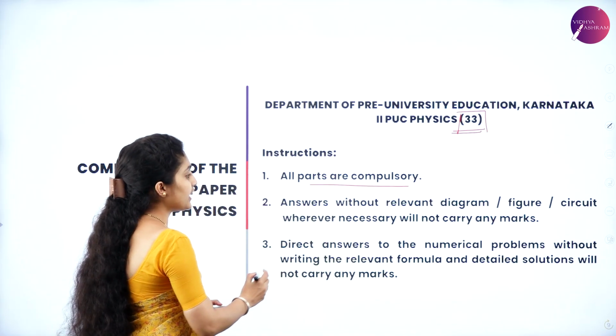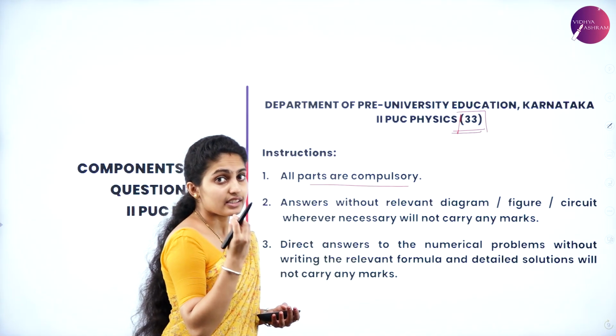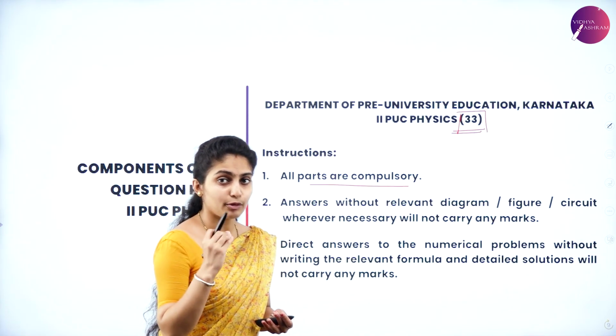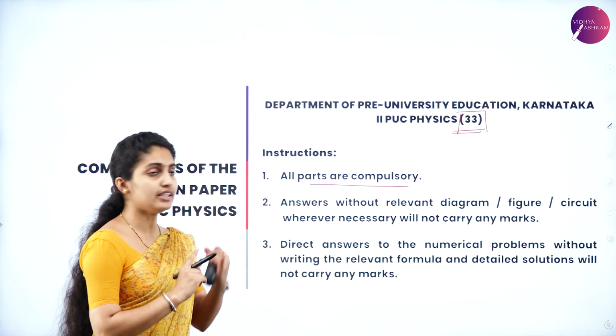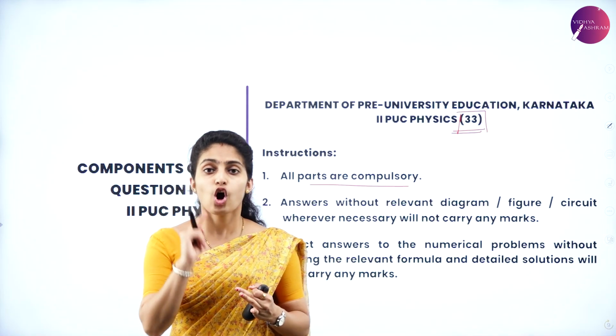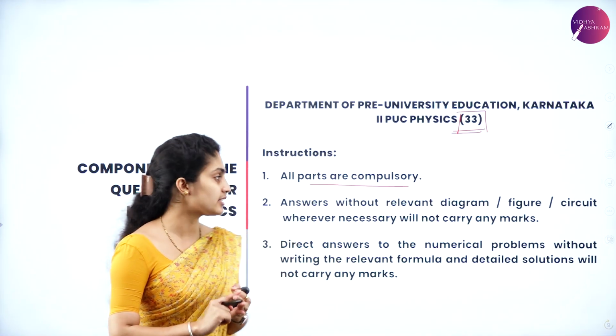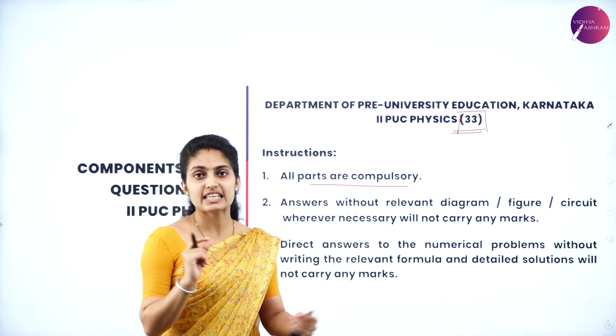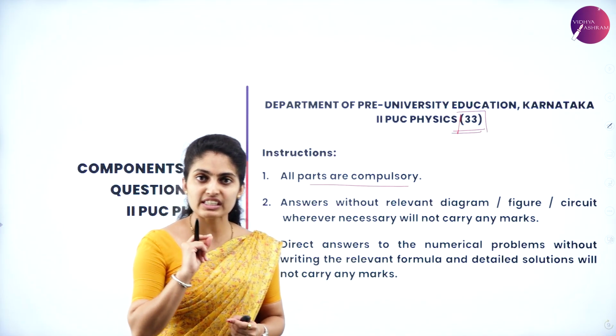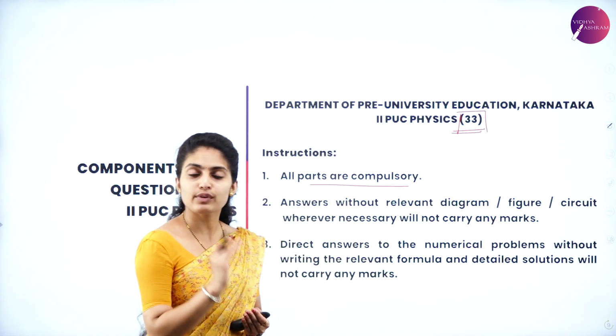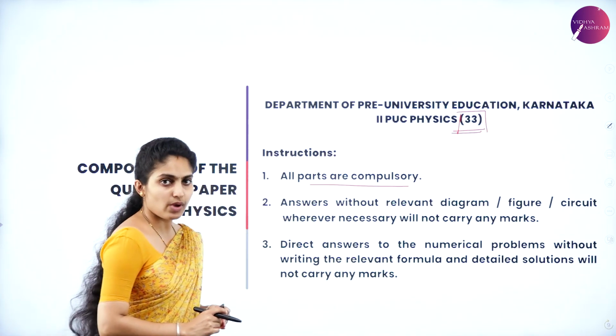Secondly, answers without a relevant diagram, figures or circuits wherever necessary will not carry any marks, not even a single mark. Clear? That is your second instruction.